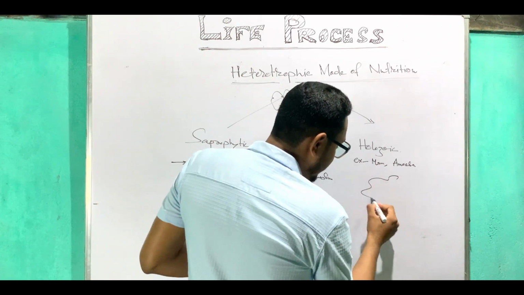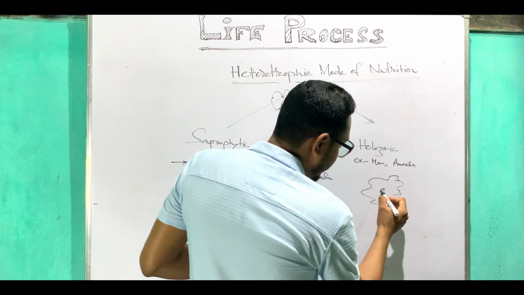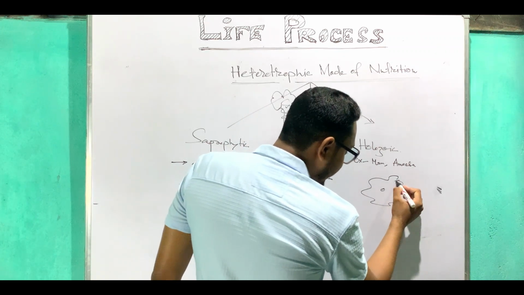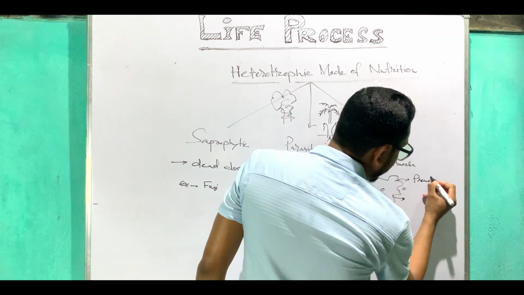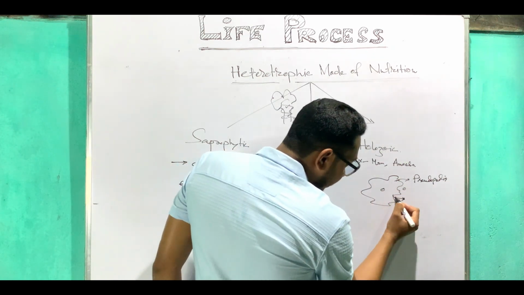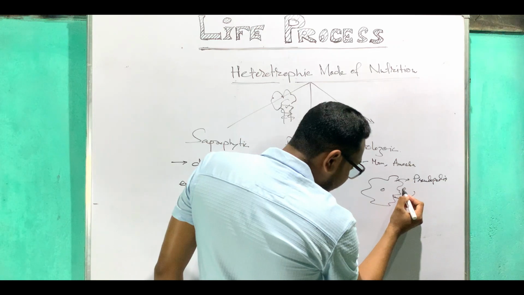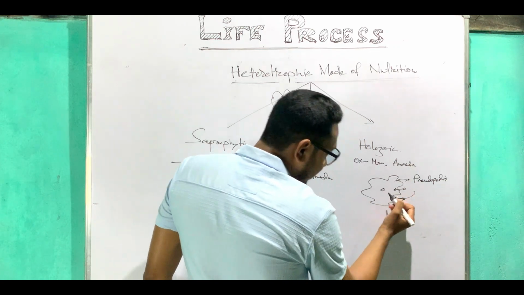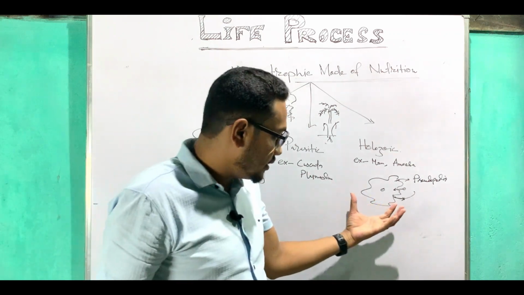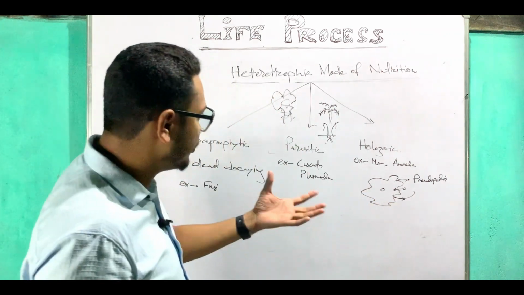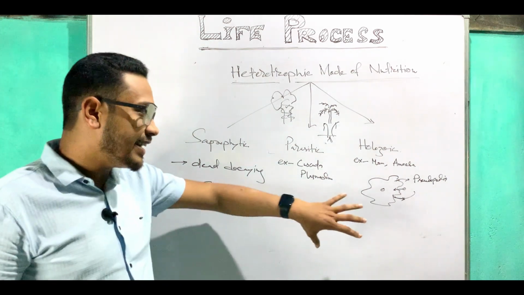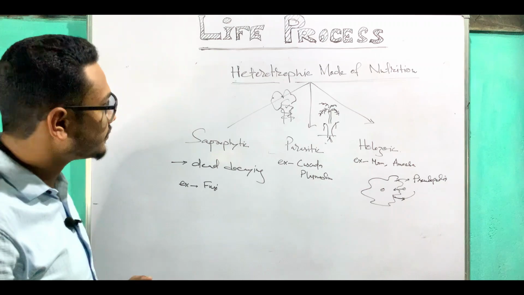The shape is rough, and the nucleus exists there, and whenever food comes near, they will develop their pseudopodia, P-S-E-U-D-O-P-O-D-I-A, at the front. It will start grasping the food inside its body, and after having the food it will distribute it through the whole body. So this is the function of the amoeba. I'm not going into the details of the amoeba. You can have a look in your book, and from the pictures you can quite easily understand about the amoeba.